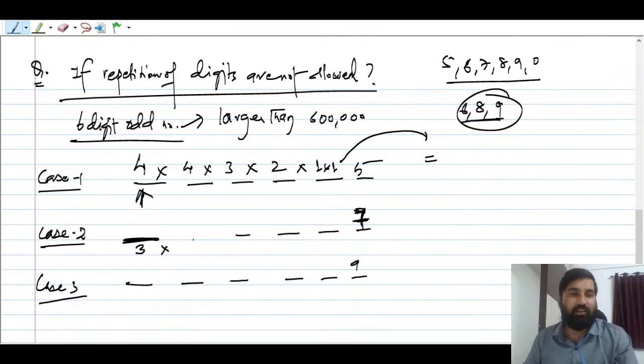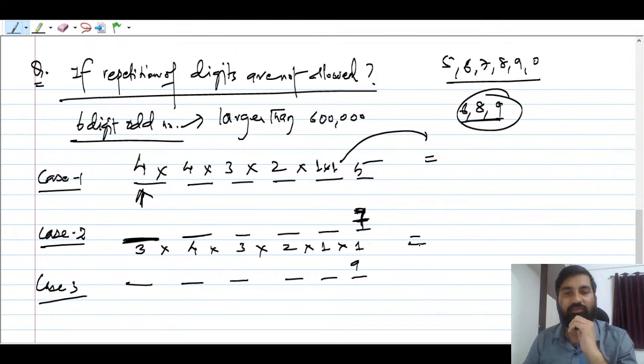I hope this makes sense. So 2 digits are over, right? Now how many remaining? You can say 4. So this can be filled by 4, 3, 2, and 1, and this is 1. I hope this makes sense to everyone.